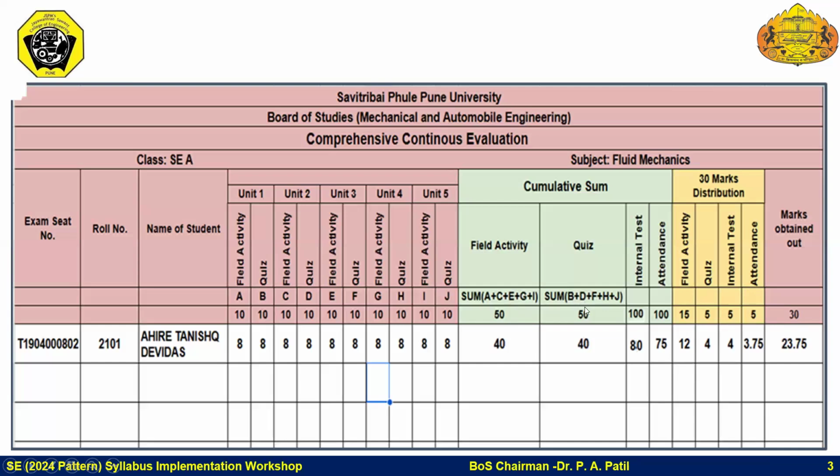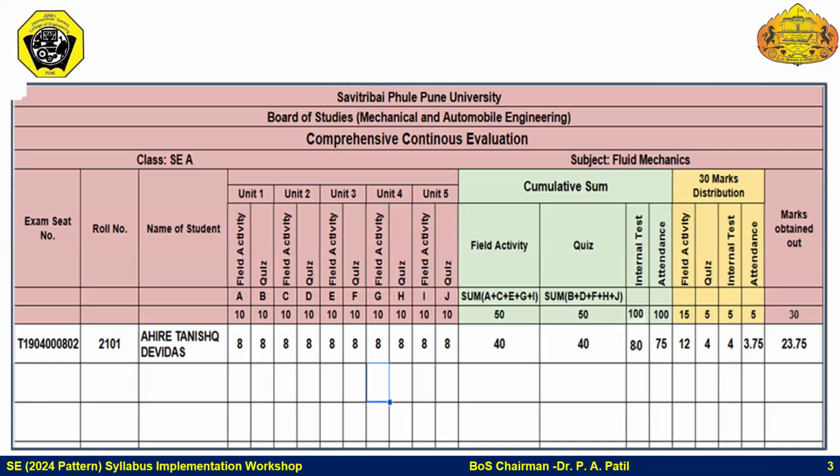Like that, for a quiz, if 80% marks is converted into out of 5, that is 4. So this way, the student will get the marks. So more weightage is given to field activities so that students can go through real world assignments and their learning and their skills will be ensured.